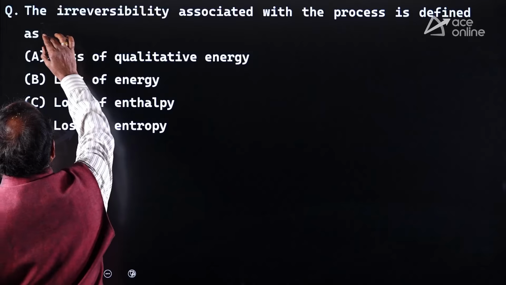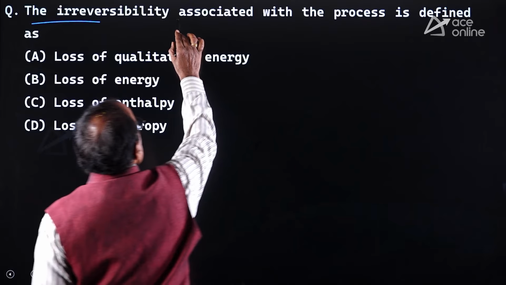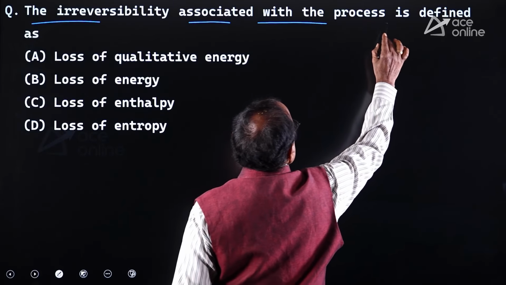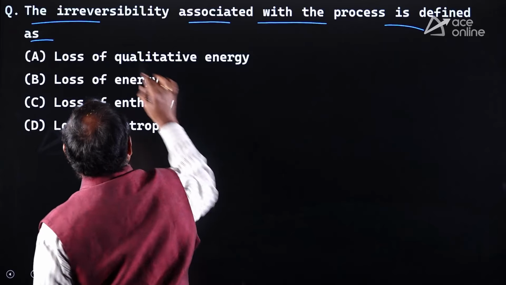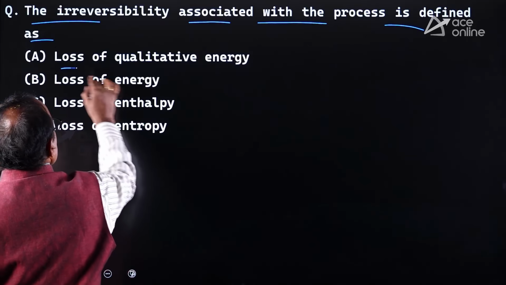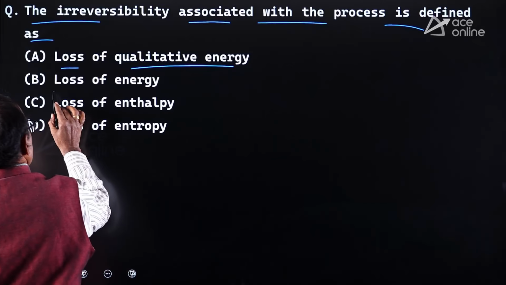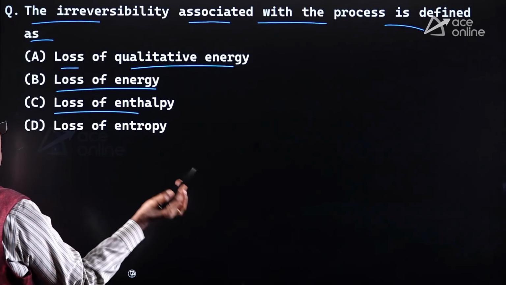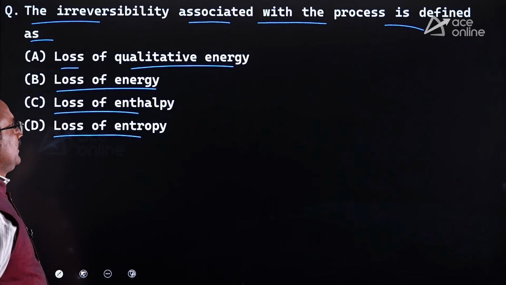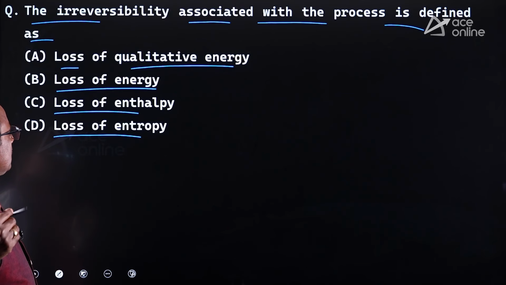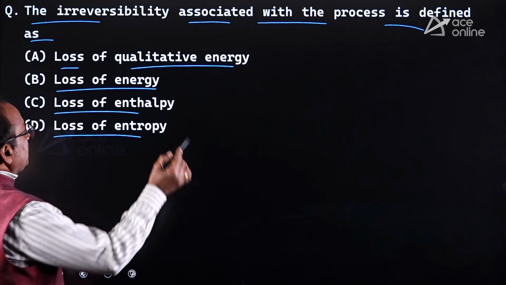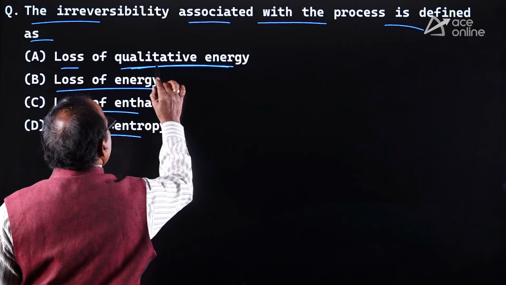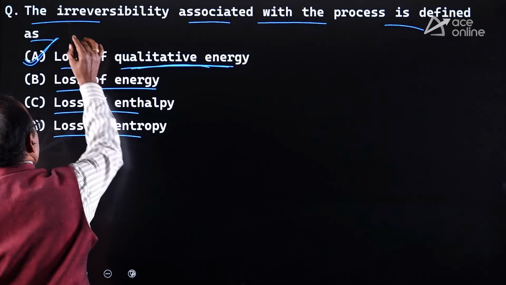It is asking like this. The irreversibility associated with the process is defined as: option A, loss of qualitative energy; option B, loss of energy; option C, loss of enthalpy; option D, loss of entropy. Dear friends, remember, because of the irreversibility, the quality of the energy is always decreasing. Therefore, option A is correct.